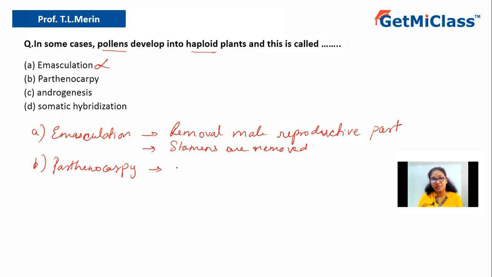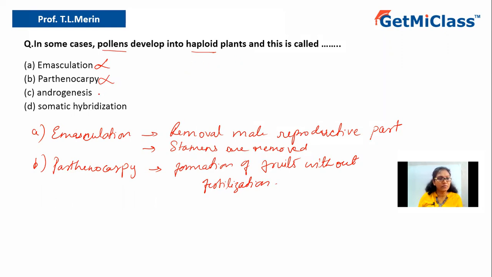So parthenocarpy is nothing but formation of fruits without fertilization. Okay, so that is what is parthenocarpy. So option B is also ruled out because we are asking about development of haploid plants, not about the fruits.